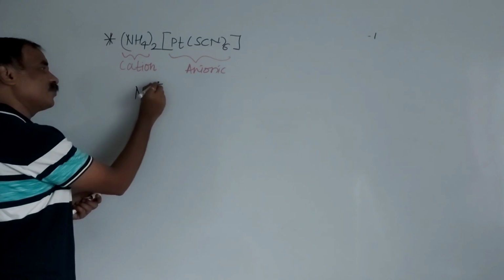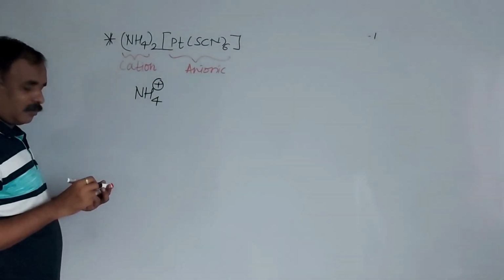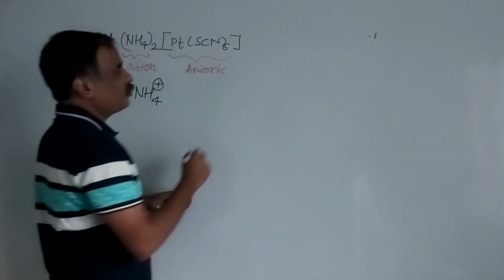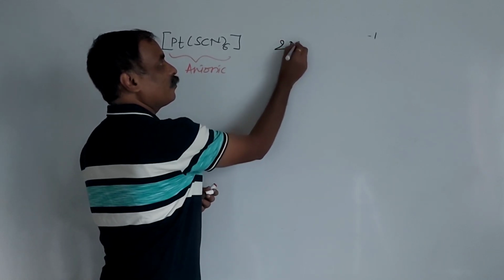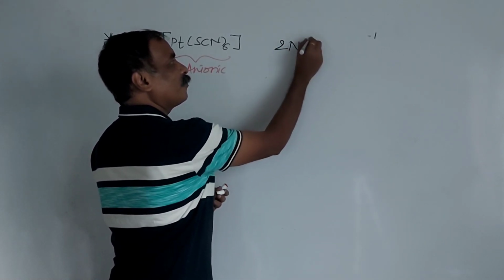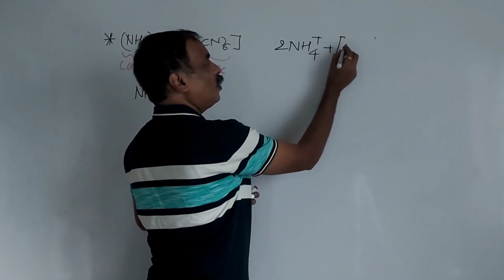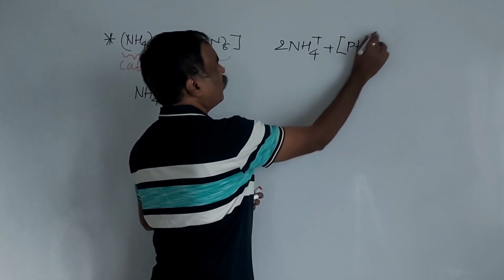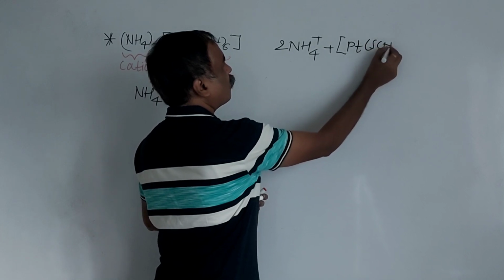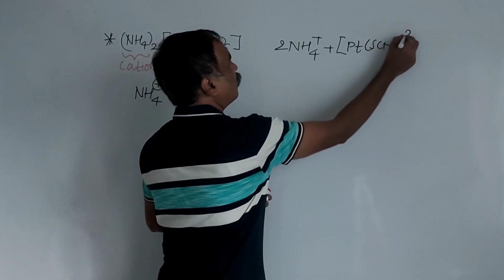We write like this. What is the ionization of this? It gives 2 NH4+. Total positive is +2, so the total negative will be 2 minus.